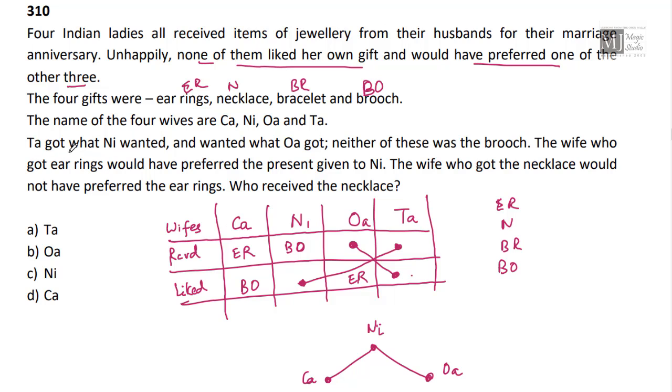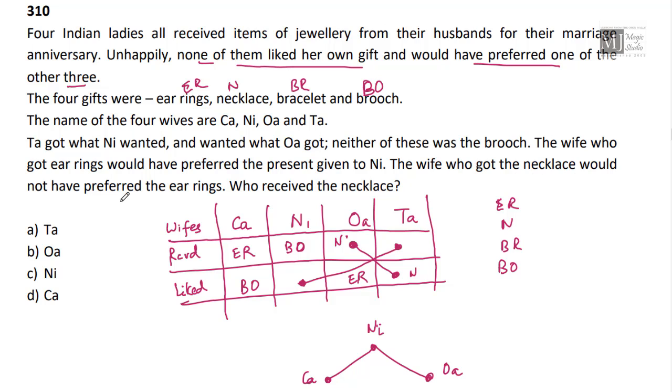Ta got what Ni wanted and wanted what Oa get. Neither of which was a brooch. Brooch and earrings setup is done. So we have a necklace with Oa. This is what is wanted by Ta.